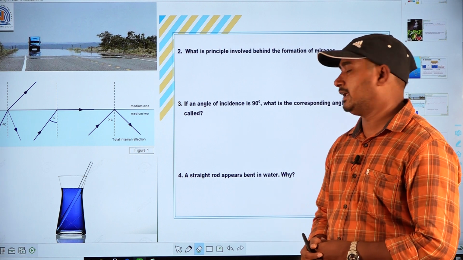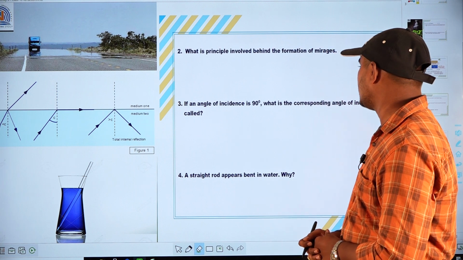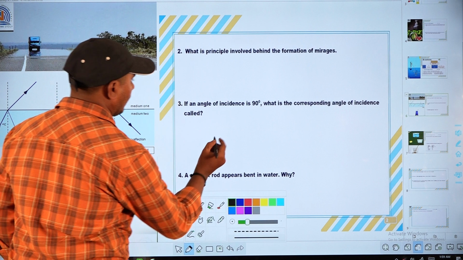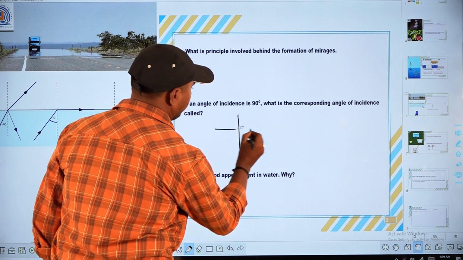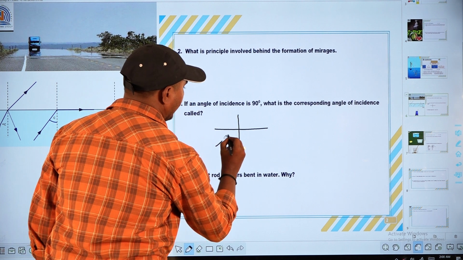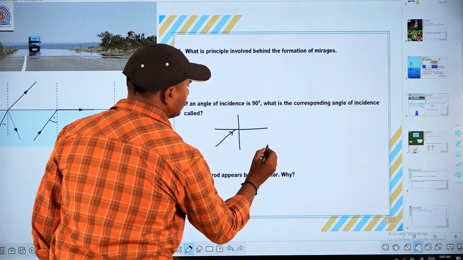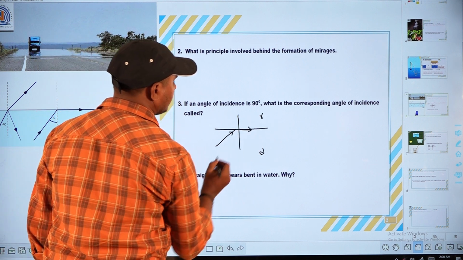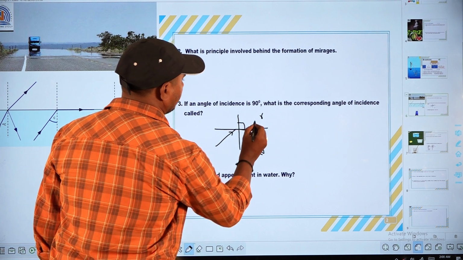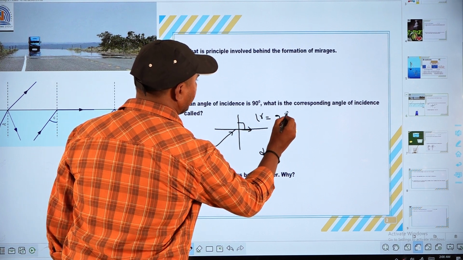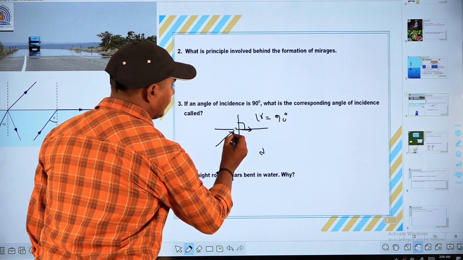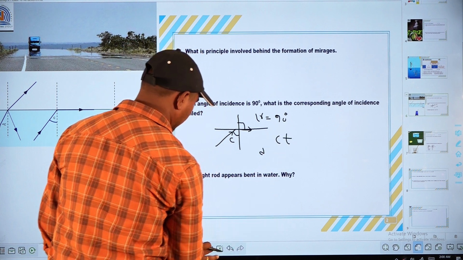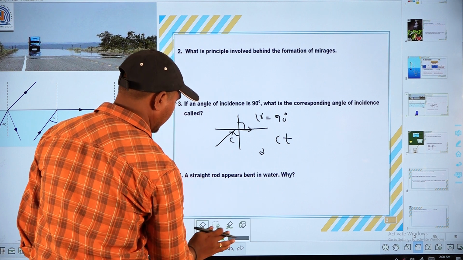Let's see question 3 here. If the angle of incidence is 90 degrees, what is the corresponding angle of incidence called? See here, these are the different surfaces of the medium. When the light ray travels from a denser to a rarer medium, the refracted ray goes like that. The angle of refraction is 90 degrees. At that time, the angle of incidence is called the critical angle. The name is critical angle.